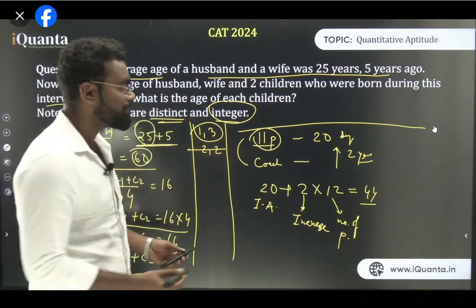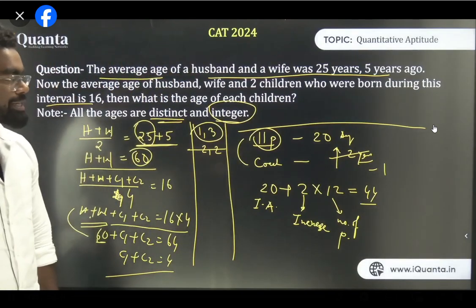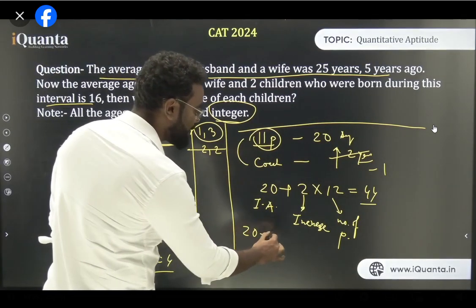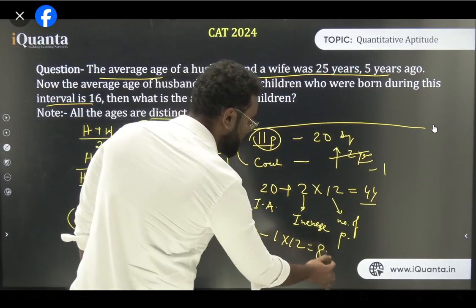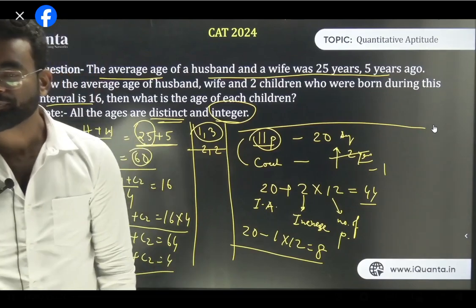If I give you one example, in this case, if this had been -1, that is, when the coach joined, the average decreased by 1, then what would happen? The answer is 20 minus 1 into 12 is 8. So if it decreased by 1, what would it be? 20 minus 1 into 12 is 8. Am I clear?